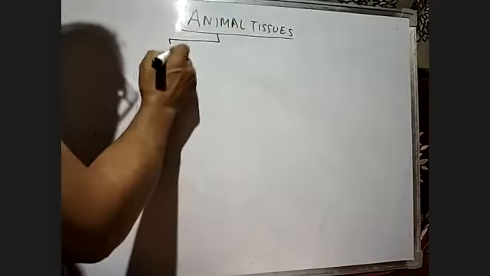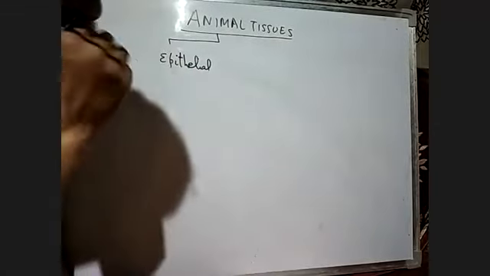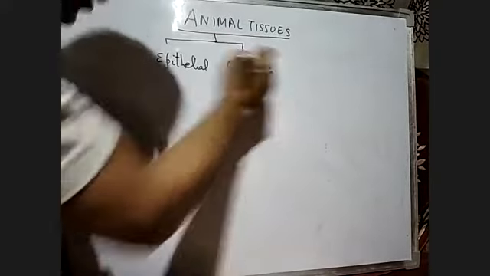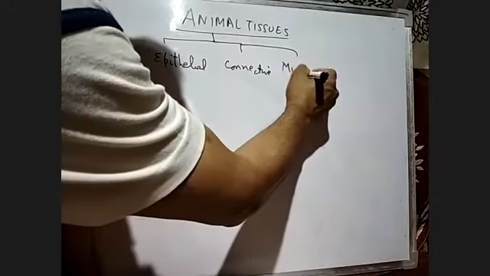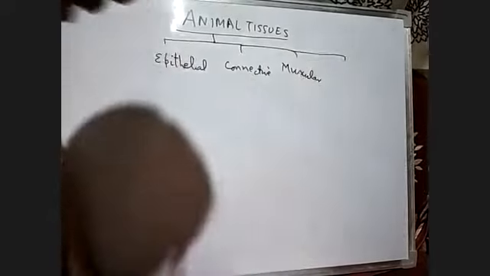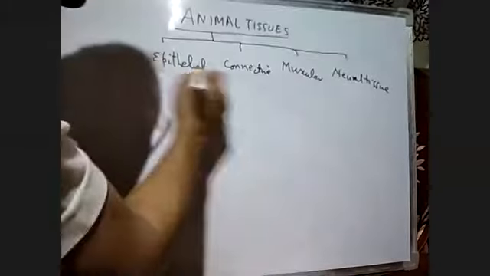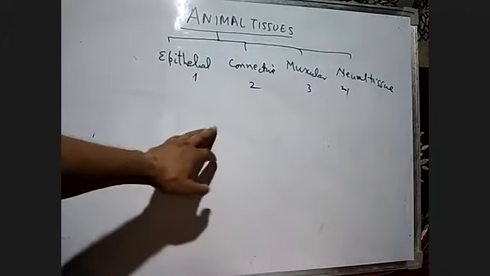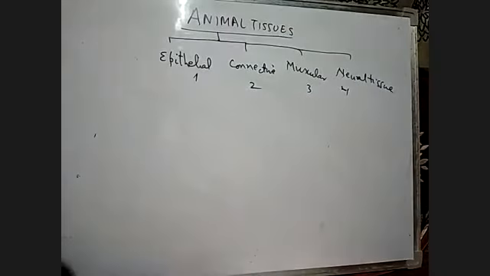These are epithelial tissue, connective tissue, muscular tissue, and neural tissue. Number 1 is epithelial, second connective, third muscular, fourth neural tissue.